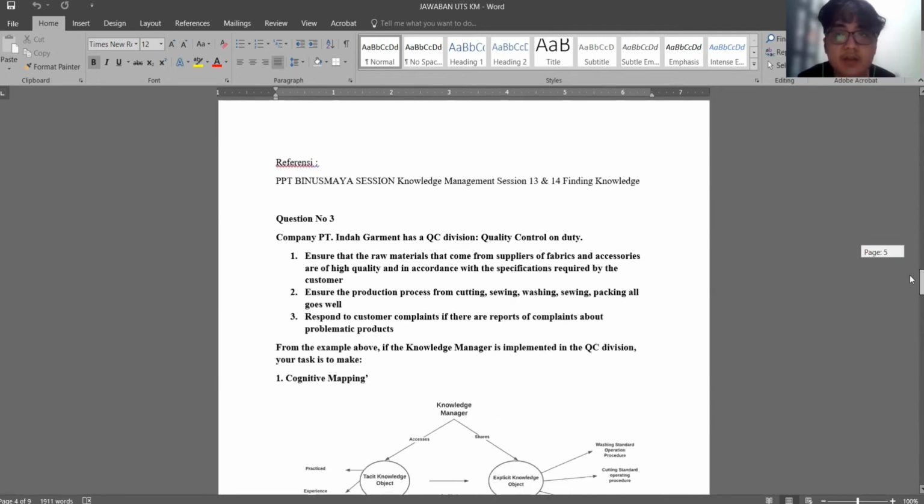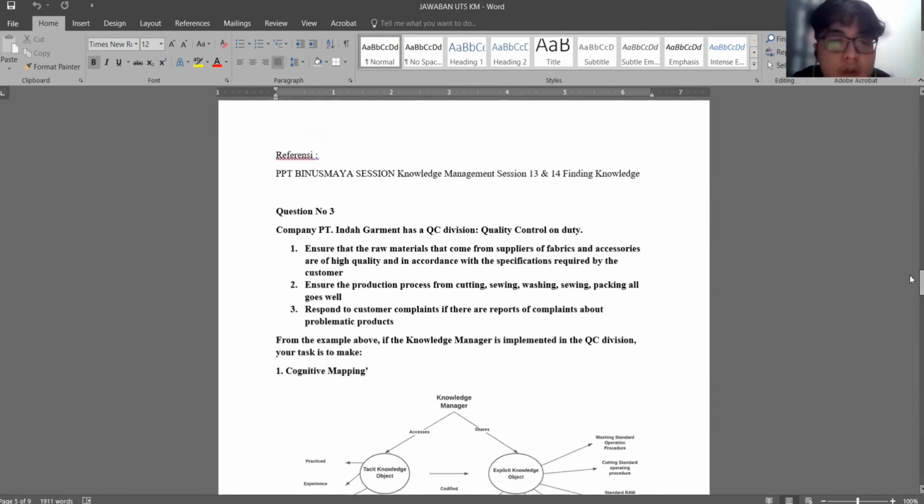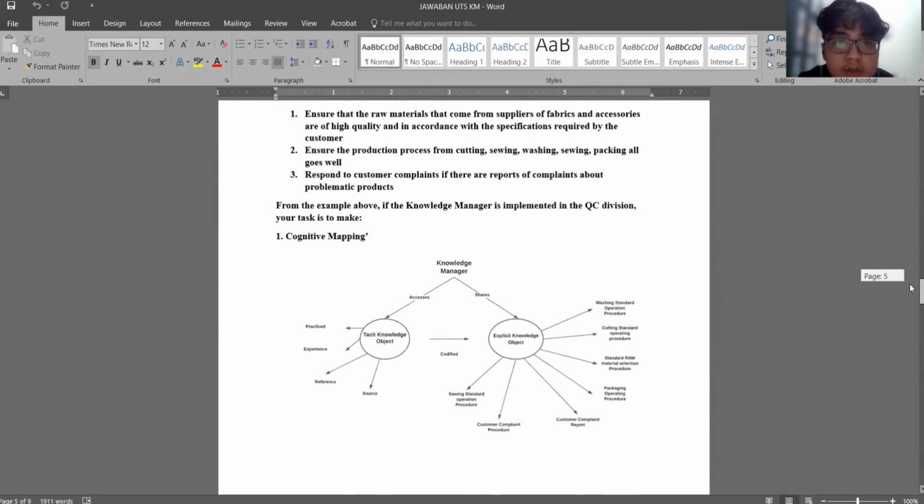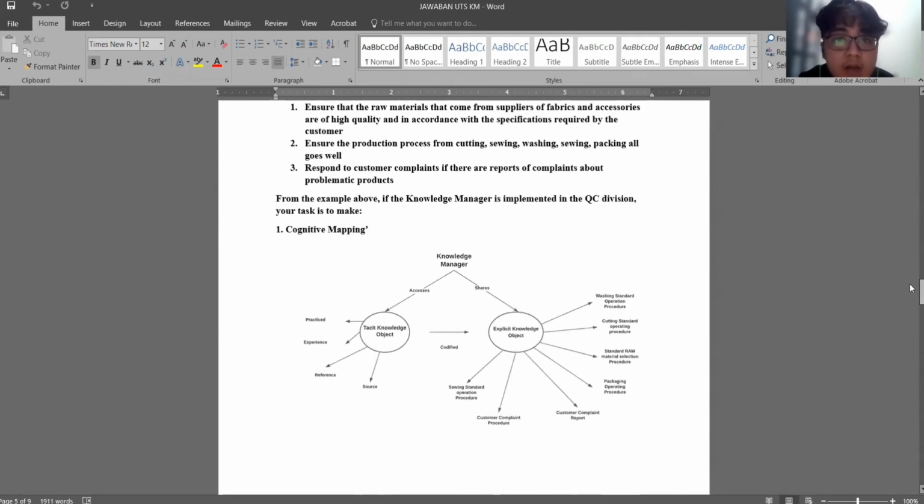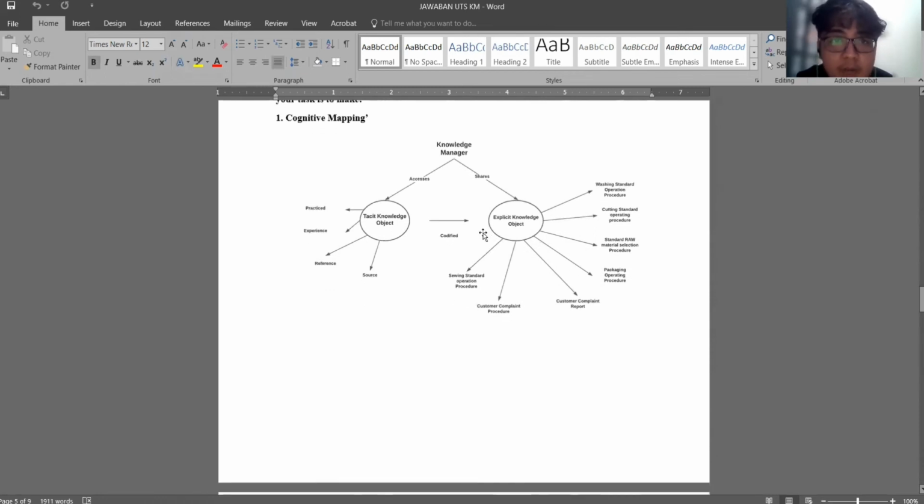Then I answer question number three. In this question, I have to make a cognitive mapping. This is my cognitive mapping. This is explicit knowledge, this is tacit knowledge, this is the object, and this is the knowledge manager. In explicit knowledge, there are washing standard operating procedure, cutting standard operating procedure, standard raw material selection, and others. In tacit knowledge, there are practice, experience, reference, and source.